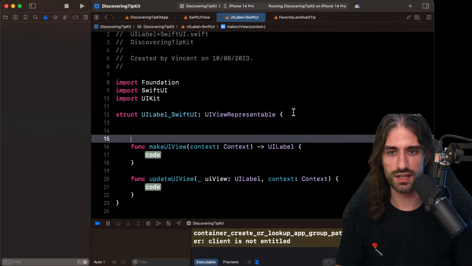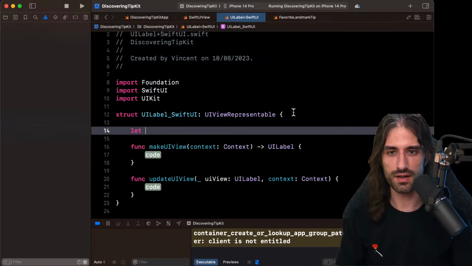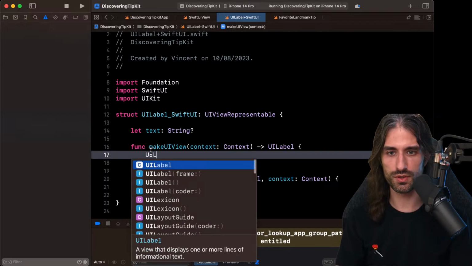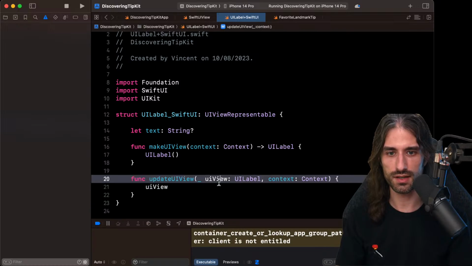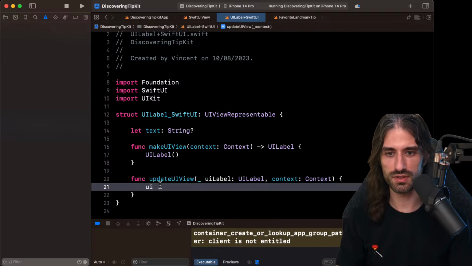And so here I'm gonna have let text. The text is gonna be like a string, something like that. And so make UI view, I'm just going to return a UI label. And here is gonna be, actually, you know what? Let me rename it in UI label. And so I will say UI label dot text equal text, something like that.